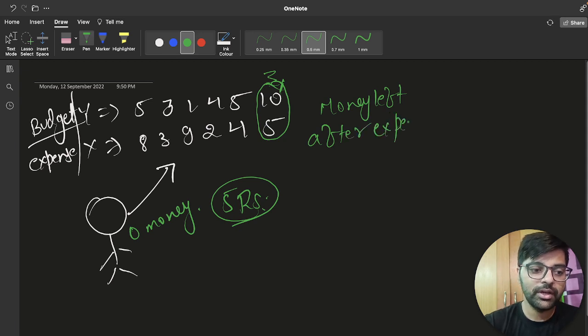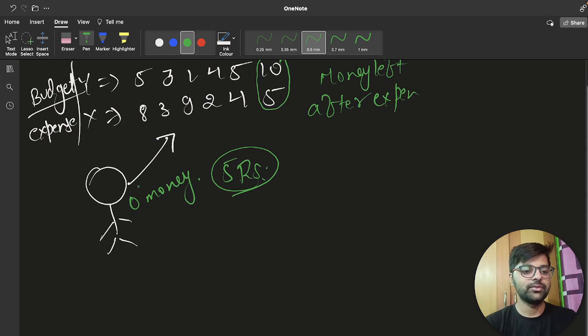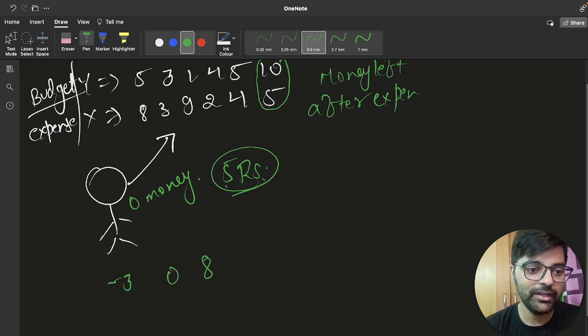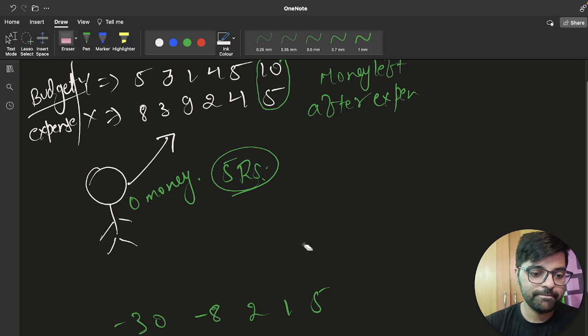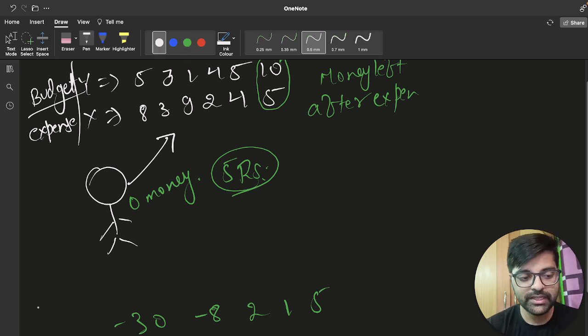So this will be yi minus xi, budget minus expense. So this will be minus 3, 0, minus 8, 2, 1, 5. This is the budget minus the expense, that is his savings.